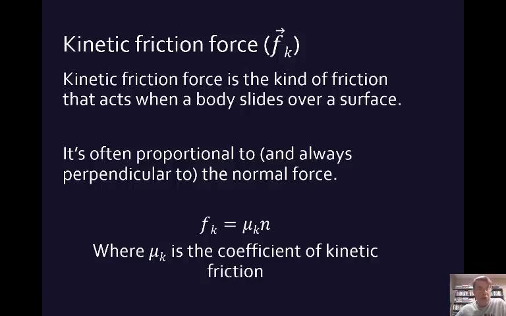So mu k is the coefficient of kinetic friction, and the amount of friction force pushing back on something we're pushing across the floor is going to be this constant times the normal force. Okay? That's the kinetic friction force.